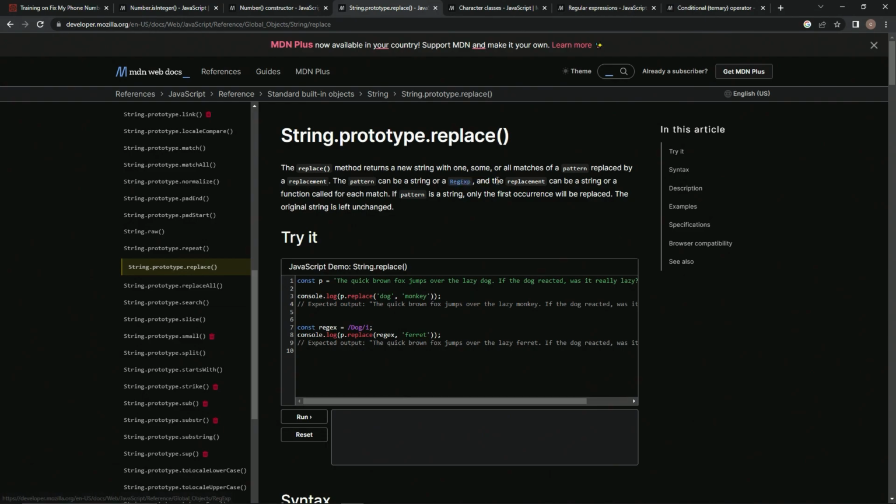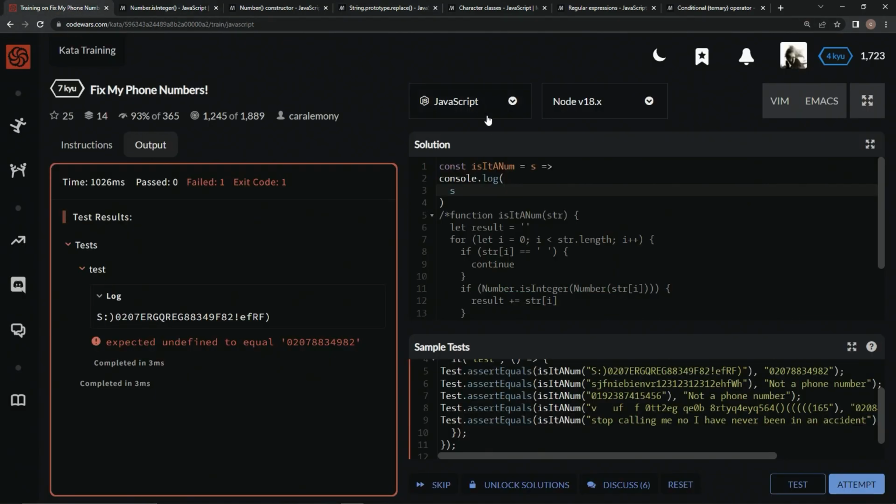We're going to be using regex. And the replacement can be a string or a function. We're going to be using a string, just an empty string. If the pattern is a string, only the first occurrence will be replaced. And there we go. So we're going to come over here and say dot replace. The first thing is some regex, and the second thing is what we're going to replace it with, which is going to be this empty string here.